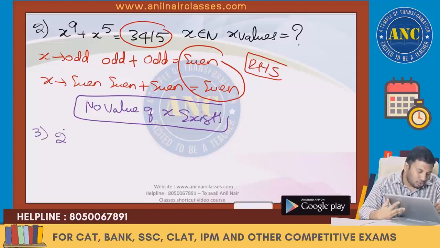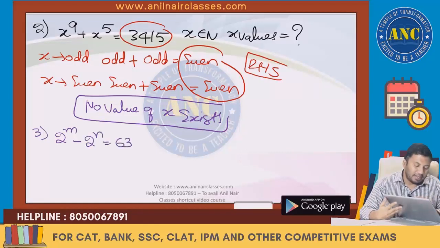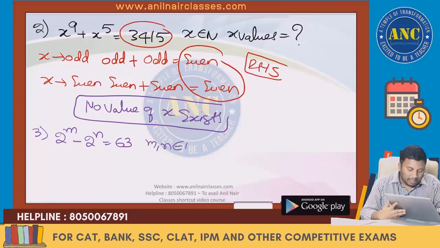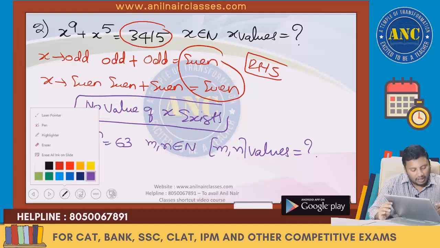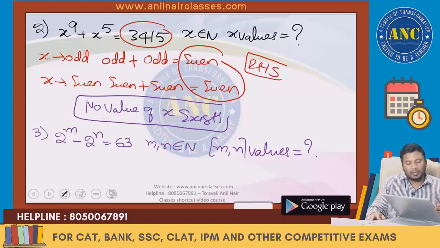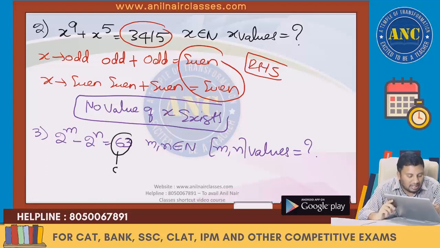Third problem. 2 power m minus 2 power n is 63. m, n are natural numbers. How many values can m, n take? 2 power m minus 2 power n equals 63, where m and n are natural numbers. How many values can m, n take? 63 is an odd number.